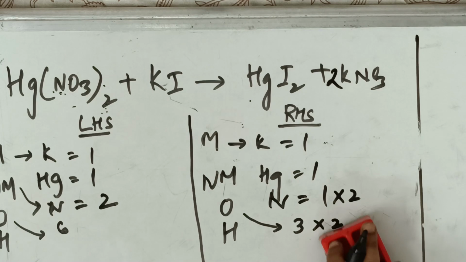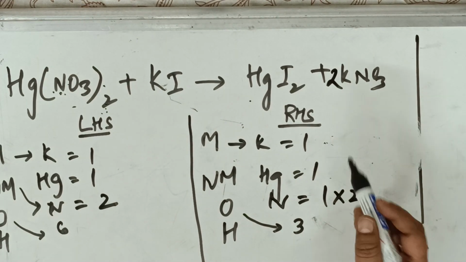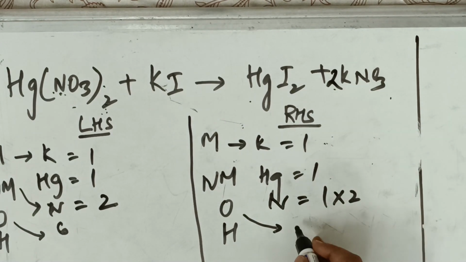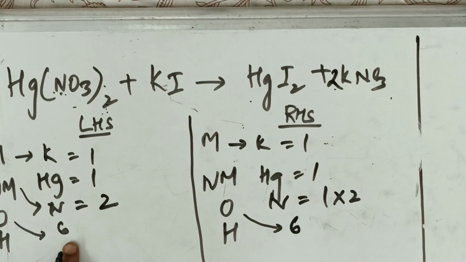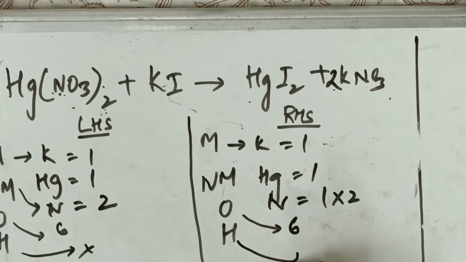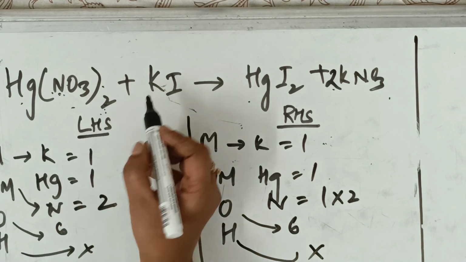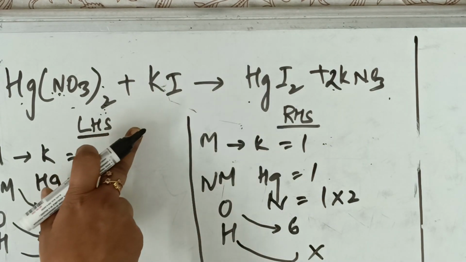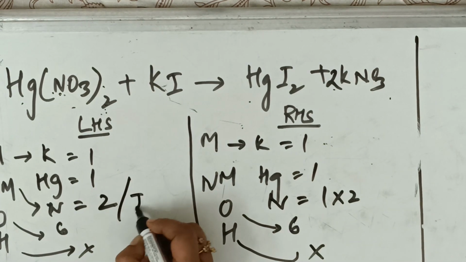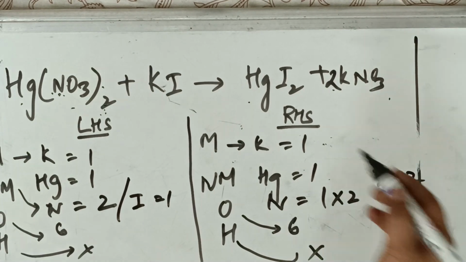Okay. So now oxygen we'll see, because I have balanced nitrogen. So let us see oxygen. Oxygen is 3 2s are 6. Now oxygen on my RHS is 6. Here also LHS is 6, balanced. Now any hydrogen atom is there? Not there. Correct. So let us balance, see once. Mercury nitrate. Now potassium iodide, I have not taken iodine. So iodine is 1 here. Here iodine is 2. So I am going to take that 2 here.